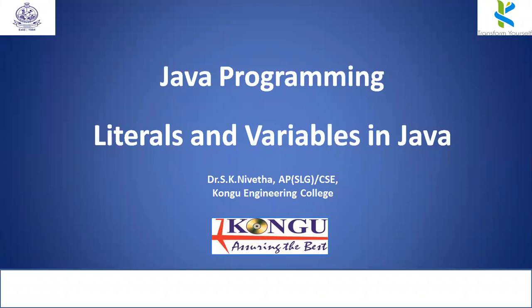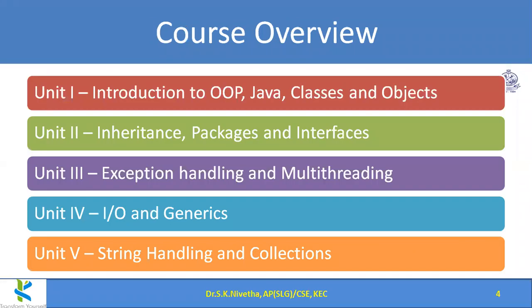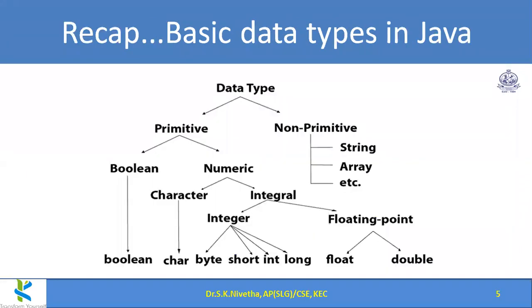So in Java, literals and variables, how they can be represented, that we shall see. The basic data types we have seen are boolean, character, byte, short, int, long, float, and double. These are the categories of primitive data types. And for that, literals, meaning constant values, how they can be considered by the Java compiler.